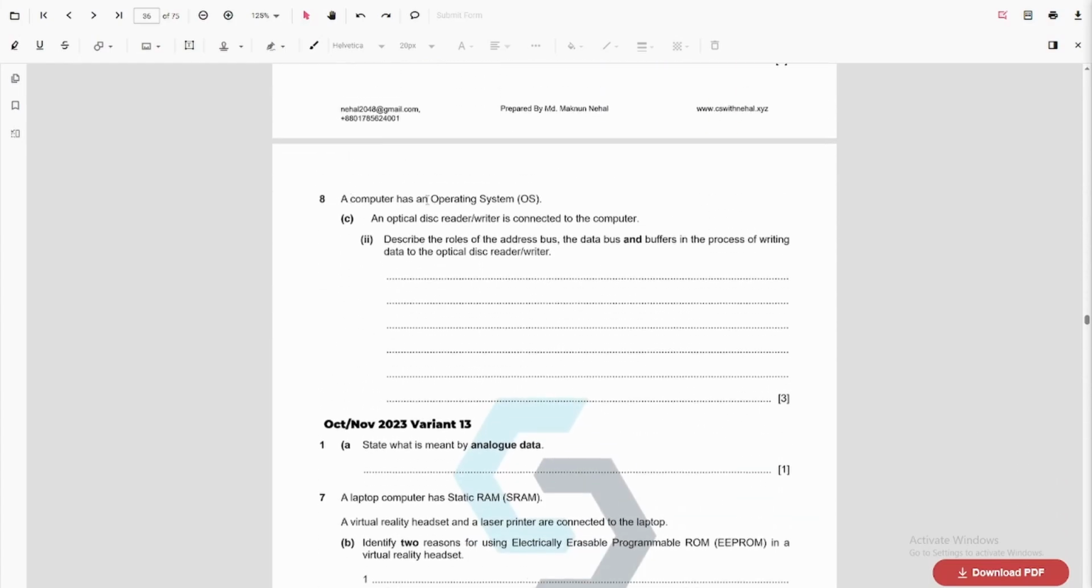Right, a computer has an operating system. An optical disk reader or writer is connected to the computer. Describe the role of the address bus, the data bus, and buffers in the process of writing data to the optical disk writer. So individually, we need to explain what this does.